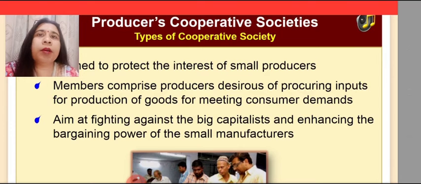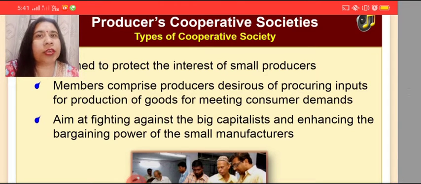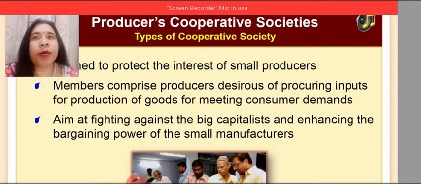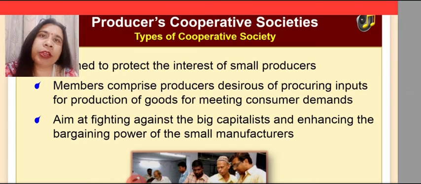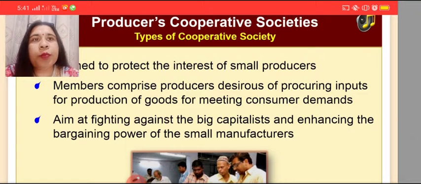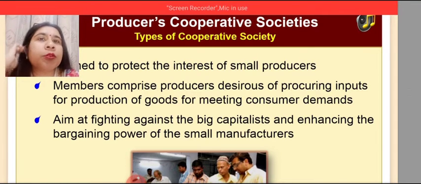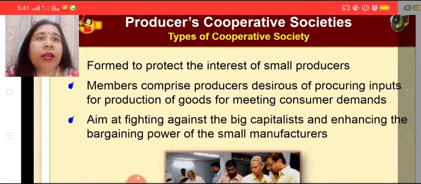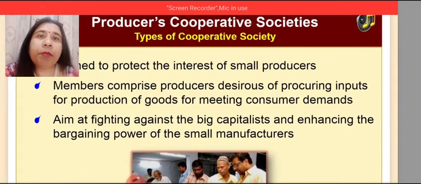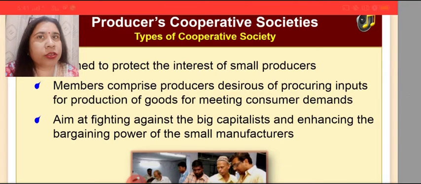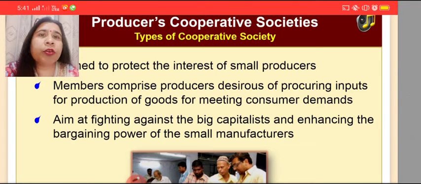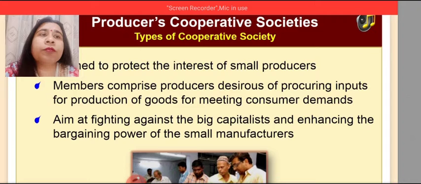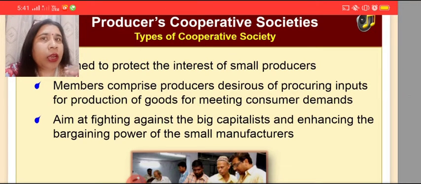Now next we learn about the producers cooperative society. As I told you, each cooperative society is established to protect the interest of its members. So producers cooperative society is established to protect the interest of small producers. Members comprise the producers who are desirous of procuring inputs for production of goods for meeting consumers' demand. Now producers require the inputs.